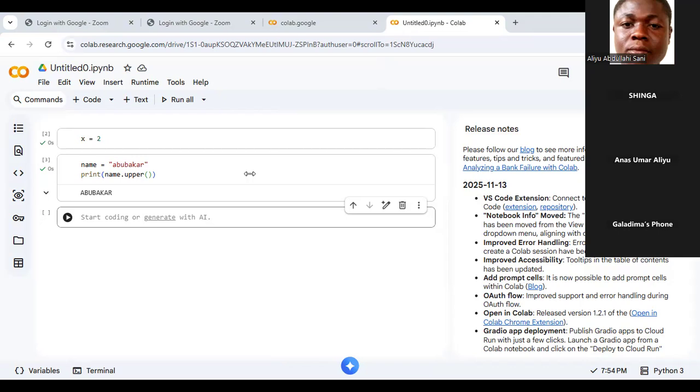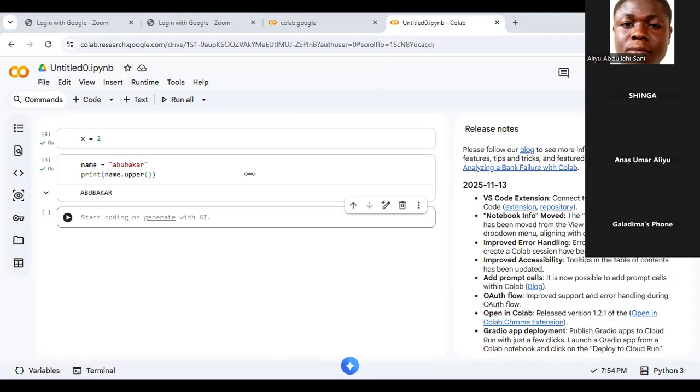Okay. So Anas, do you have question? No, sir. Thank you. And I think since we have problem with our computers, we will utilize Google Colab better since, as you said, it's easier than VS Code. Yeah, it's easier than VS Code. The only thing is you cannot use Google Colab offline. You must have a stable internet connection. That's number one.